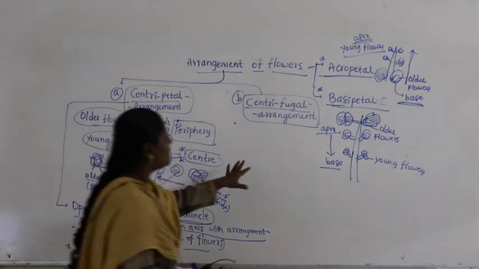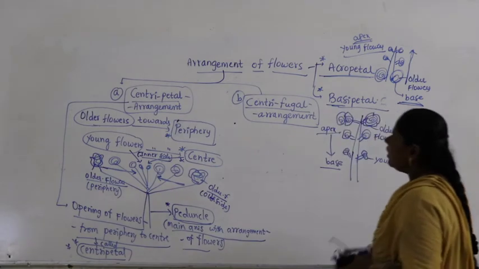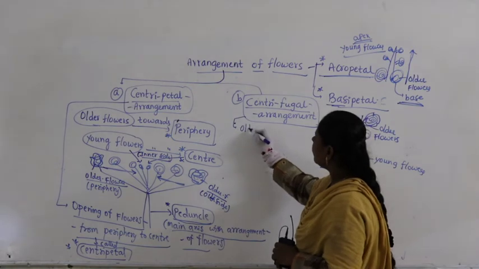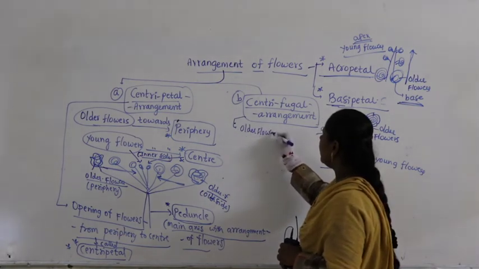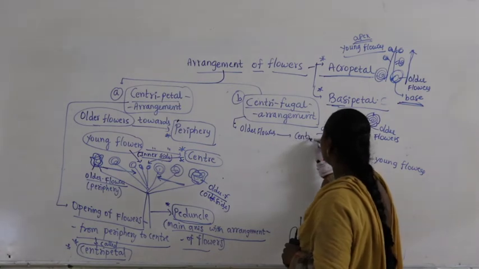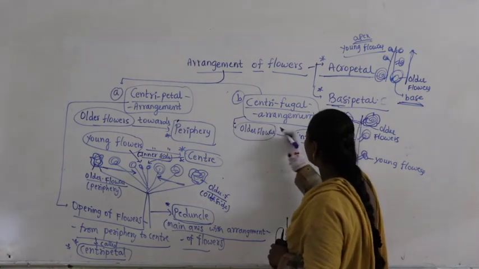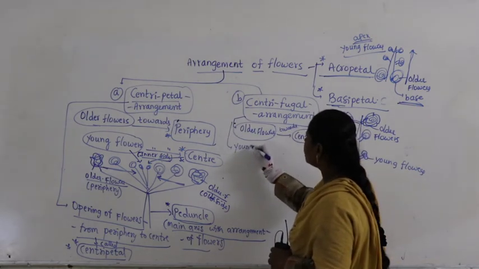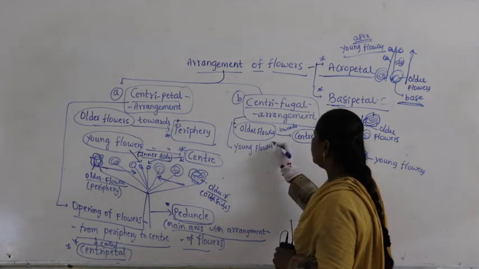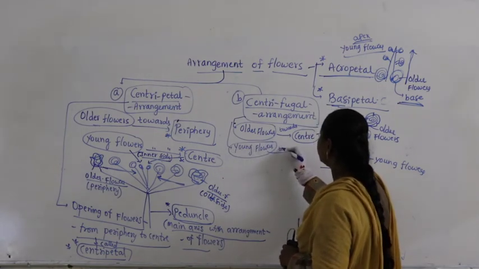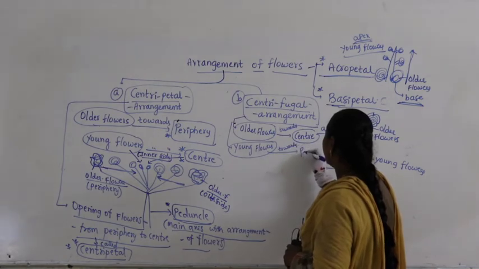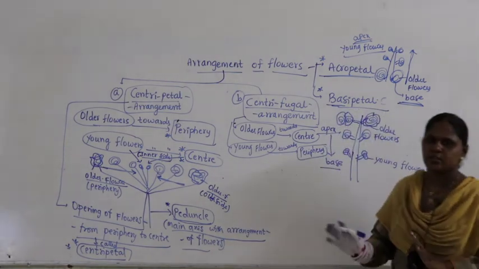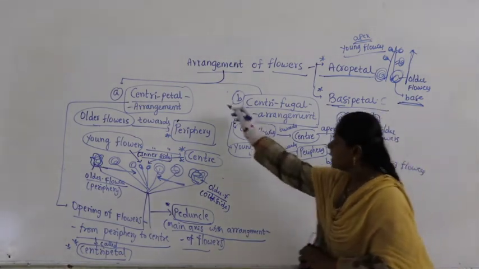Similarly, quite the reverse of this is centrifugal. Now, what is centrifugal here? Now we can say older flowers are towards the center, and young flowers are towards the periphery. Quite the reverse of this is centrifugal.